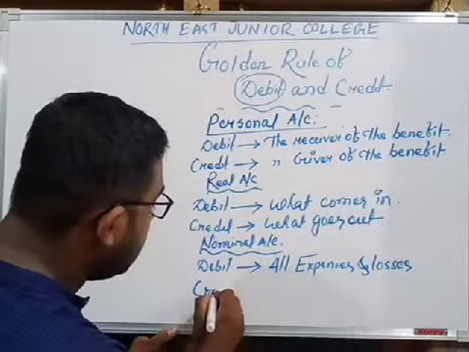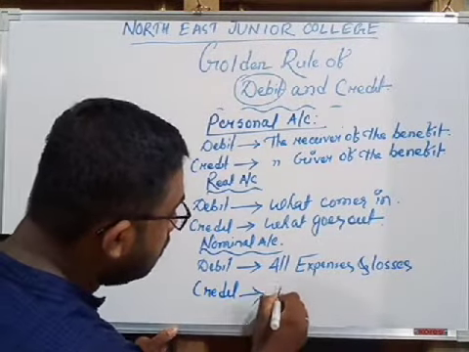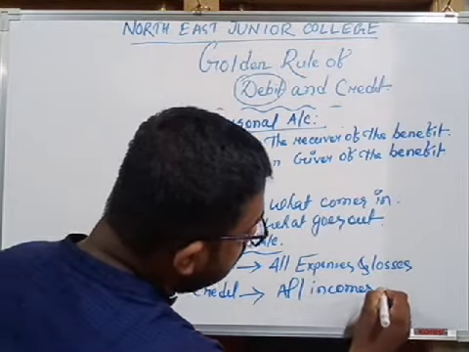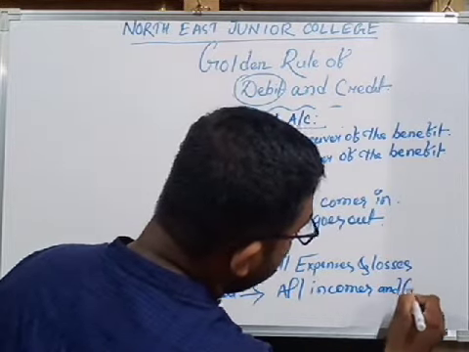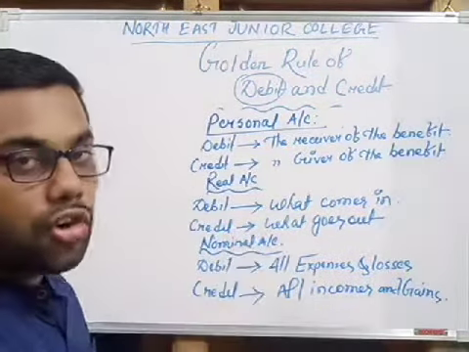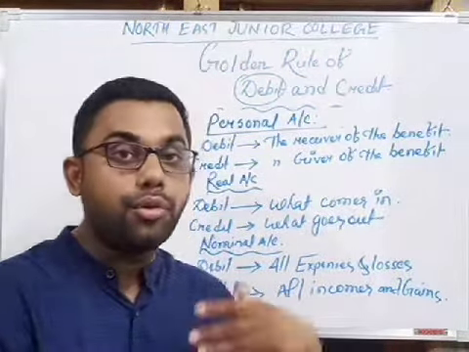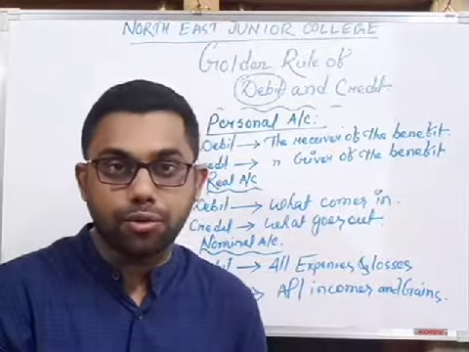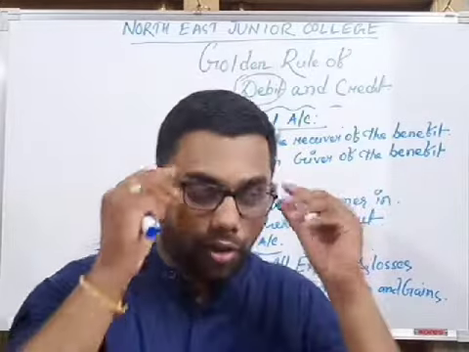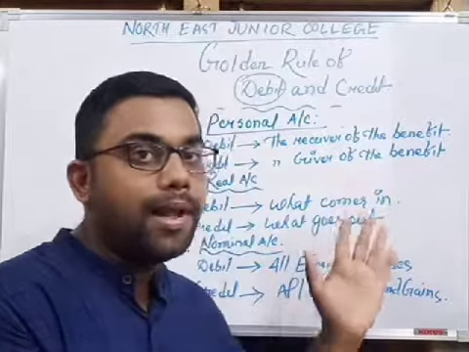The credit is all incomes and gains. So students, write this in your copy, because whenever we solve practical problems of accountancy, that is, recording of transactions in the books of accounts of the organization, we have to apply this rule.